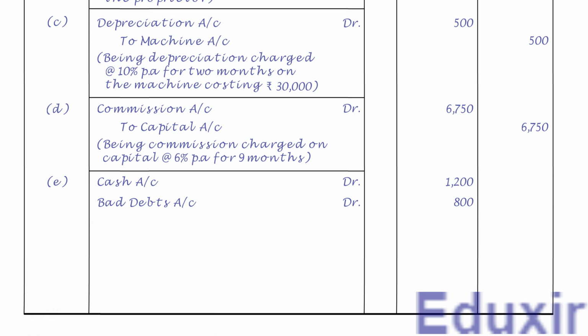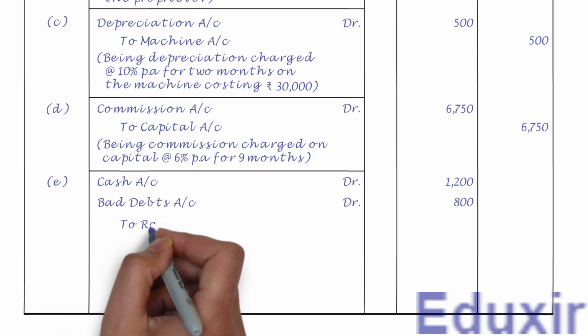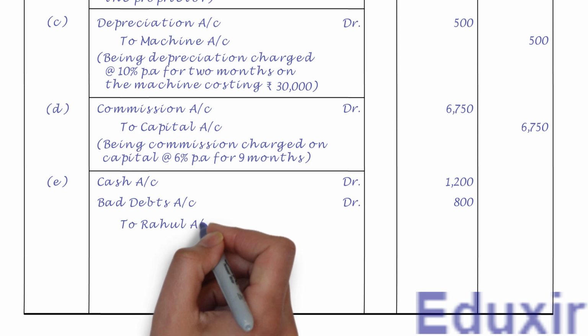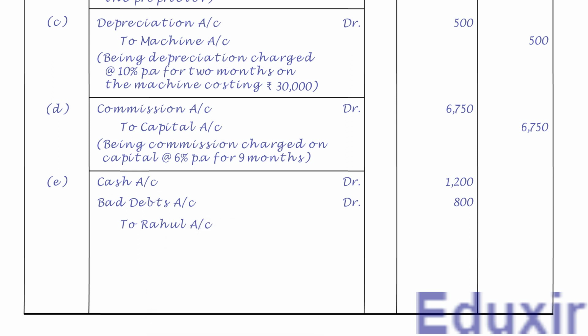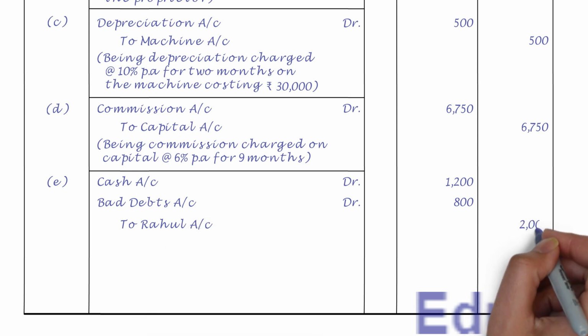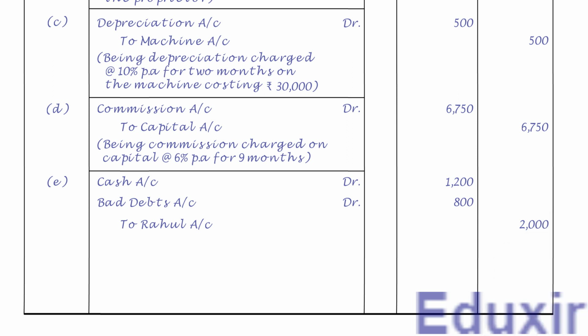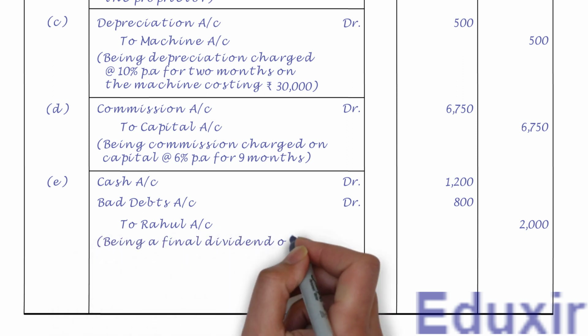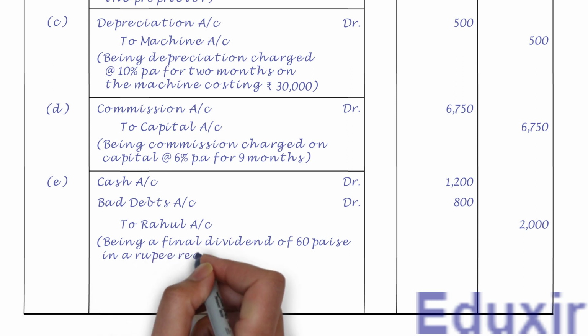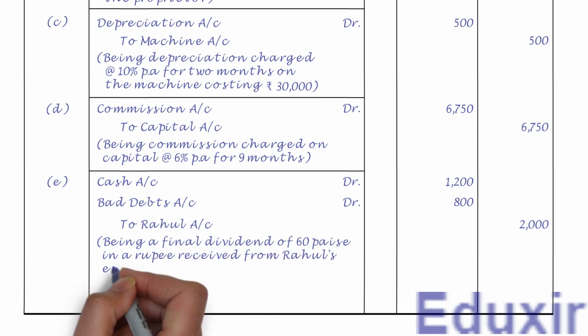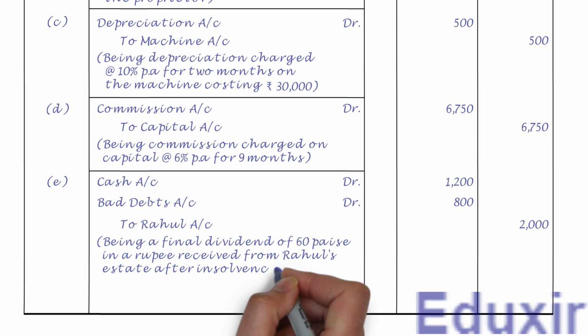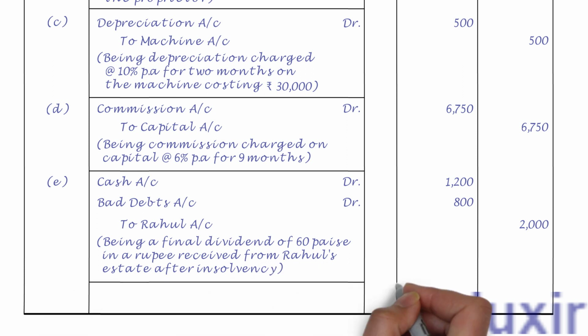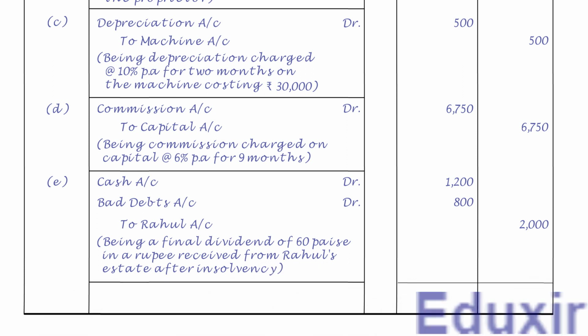Leaving a margin, let us record Rahul's account as the credit entry. Let us also record the credit amount of 2000 rupees in the credit amount column. Let us now write the narration or description of this transaction. That is, being a final dividend of 60 paise in a rupee received from Rahul's estate after insolvency. Let us now draw a line to mark the completion of journalizing of this transaction. That completes the journalizing of this transaction.